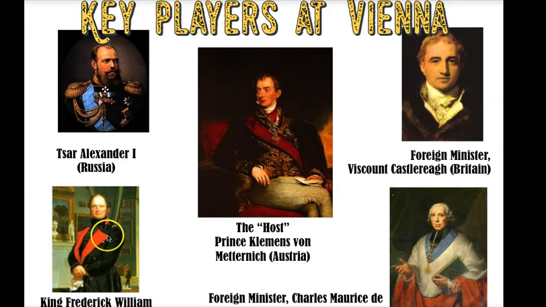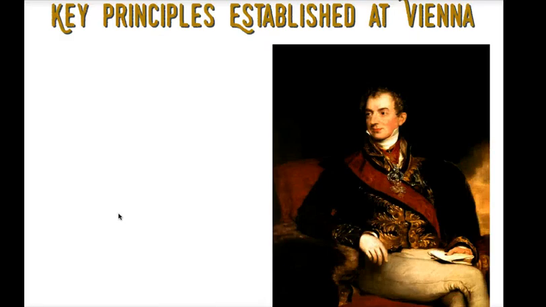One of the things to remember: Prussia is not the same as Russia. Russia is a country. Prussia at this point is a country. Prussia will be very, very important in bringing about the unification of Germany at a later date. There is no Germany and there is no Italy at the Congress of Vienna. These countries are not formed at this time.